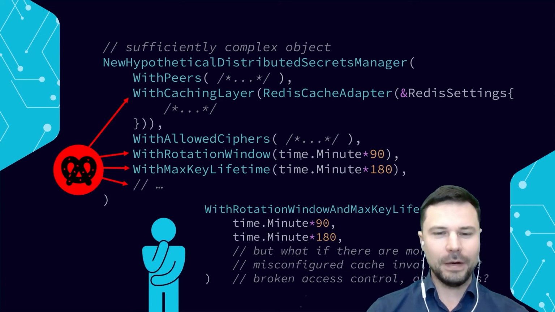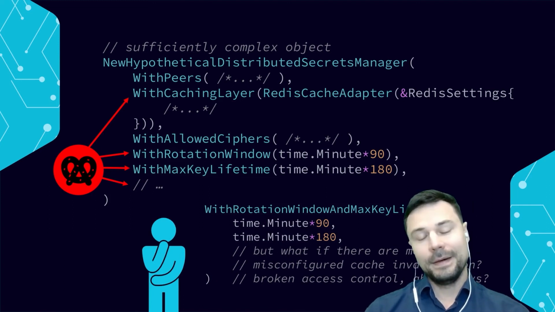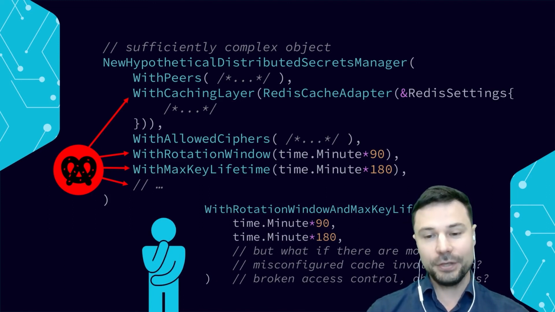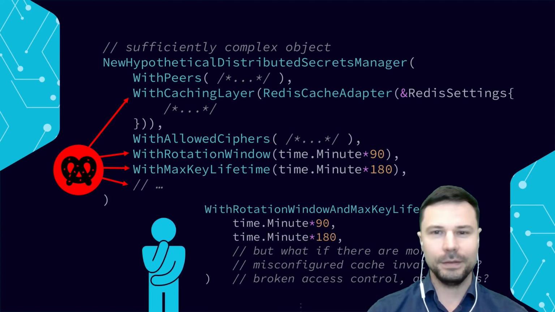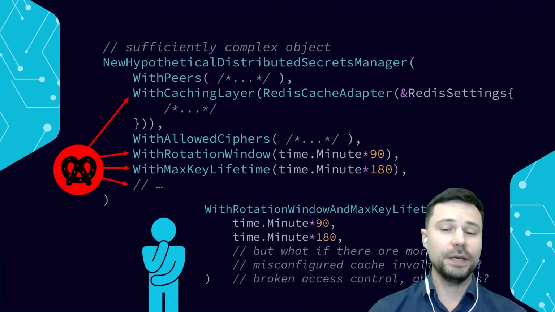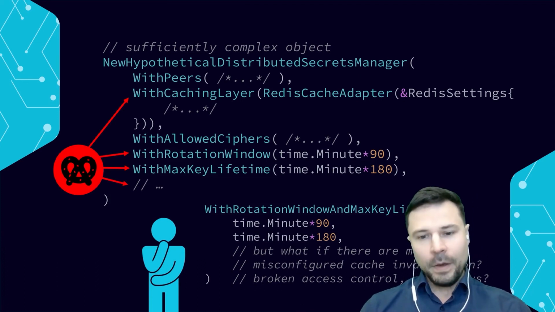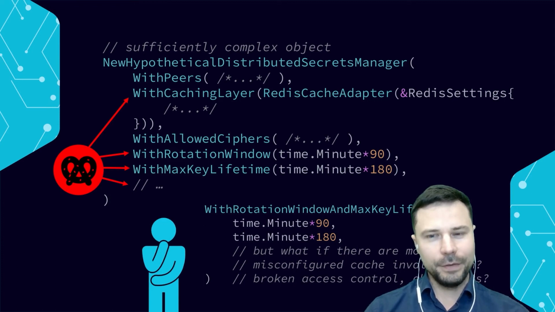First of all, that whole option declaration with rotation window and max key lifetime is very wordy. And then we realize that actually there could be more parameters that could affect us down the line. Maybe right now we can't think of any, but this could change as our secrets manager gets more sophisticated. But something else comes up. What if the cache invalidation was misconfigured? Our Redis cache, how is that configured? What if it's set up in such a way that the keys persist longer than their max key lifetime?